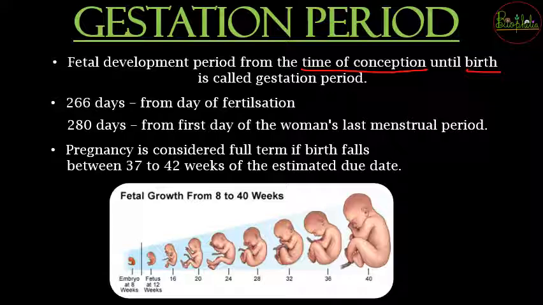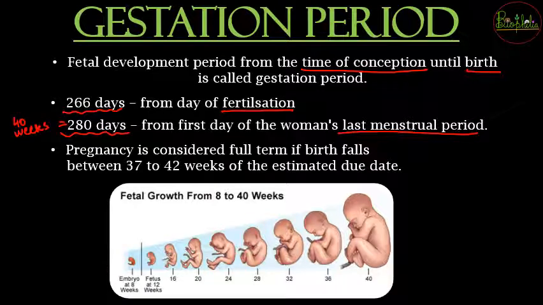So if you calculate the period length from the day of fertilization, then it is going to be 266 days, and if you calculate from the first day of the woman's last menstrual period, then it is going to be 280 days. So 280 days is going to be approximately 40 weeks. So 280 days, or you can also calculate as 40 weeks, but generally pregnancy is considered to be full term.